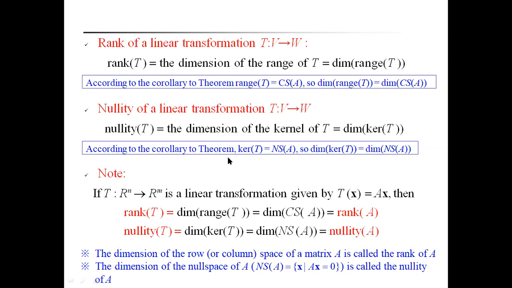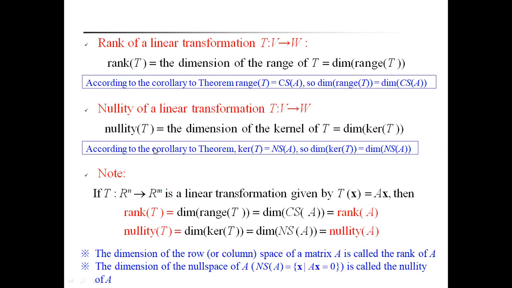According to the previous theorem and lectures, we know that the kernel of T means the null space of A. So the dimension of the kernel of T is equal to the dimension of the null space of A. Mainly you have to remember here that the rank of a linear transformation means the dimension of the range of T, that is, the dimension of the column space of A.